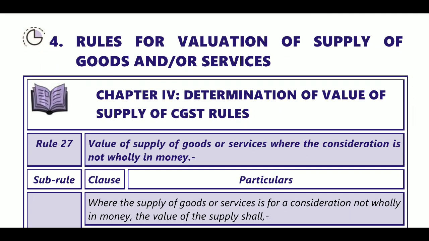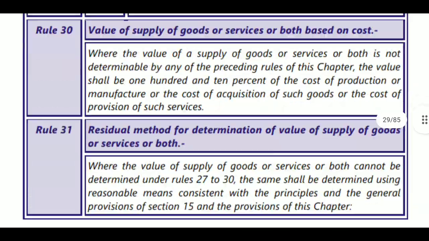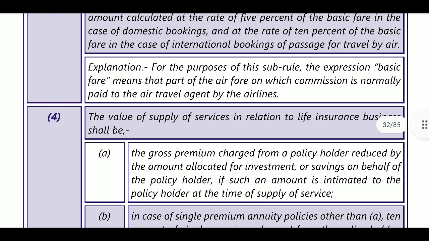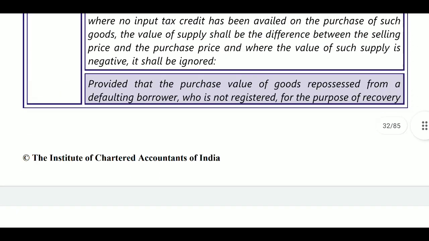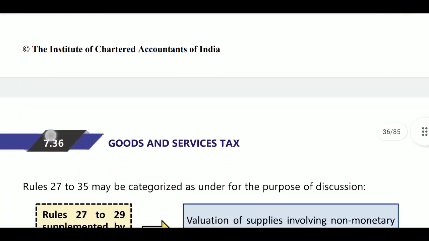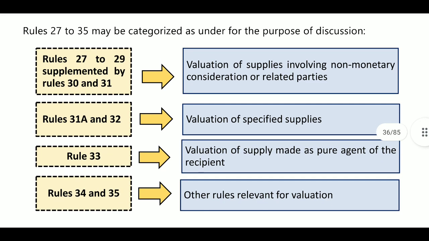Okay. Rules for valuation. What is there? These rules. I think 10 rules are there for calculation. What are the rules? First, rules 27 to 35. There are totally rules 27 to 35. Rules 27 to 29 are supplemented by rules 30 to 31. That is, we will go with rule 27, rule 28, rule 29. If rule 27 is not provided properly, then we will go with rule 30.